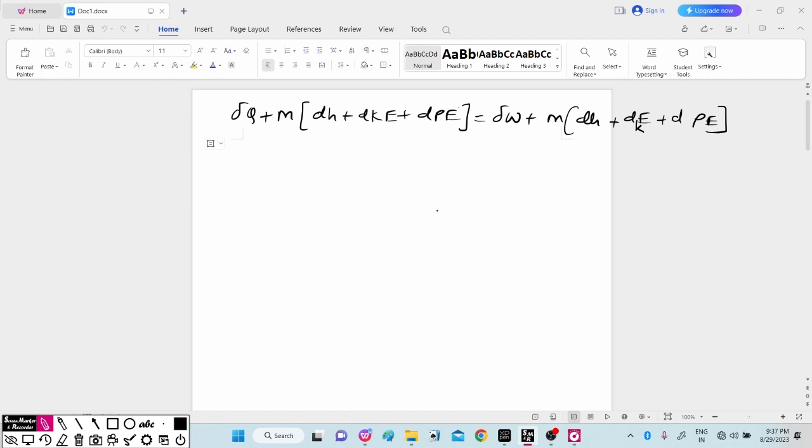So considering this equation, we solve it for the different devices.